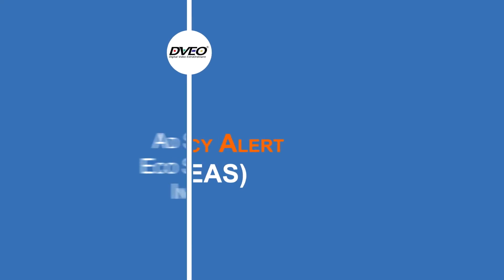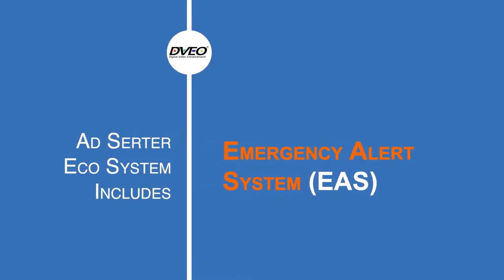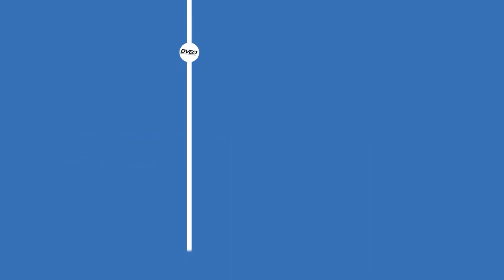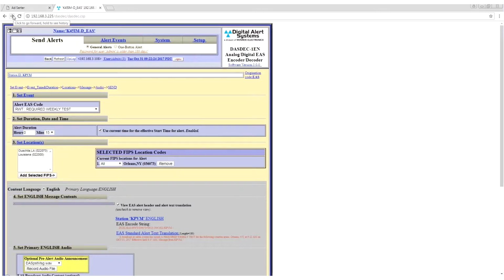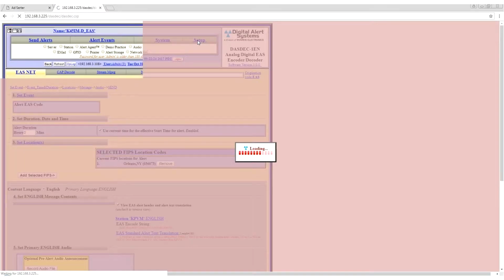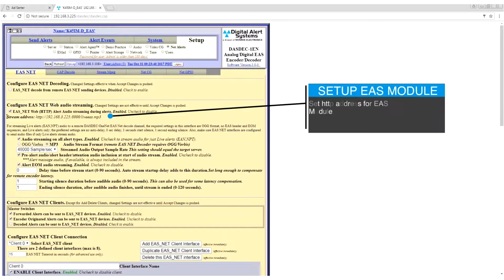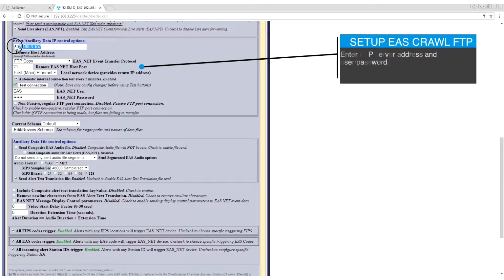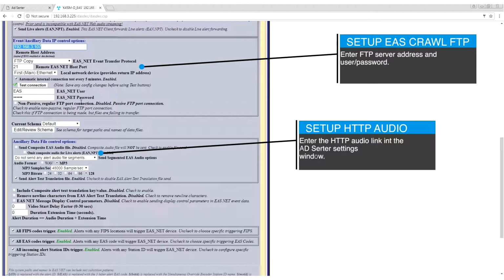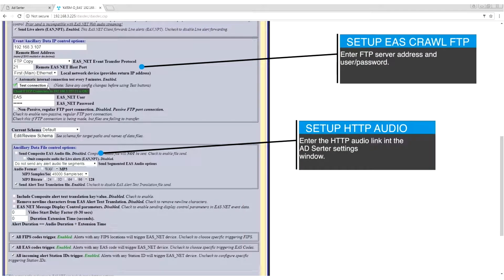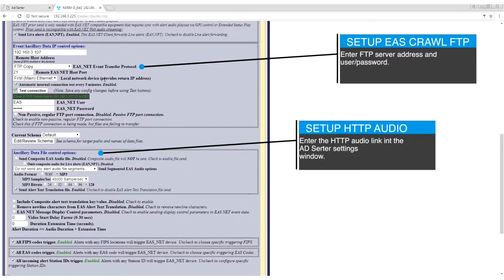The Serter ecosystem includes the EAS, Emergency Alert System, where you can set up HTTP addresses for the EAS module. Set up the EAS crawl FTP by entering the FTP server address and username and password. Set up HTTP audio by entering the HTTP audio link in the Add Serter settings window.